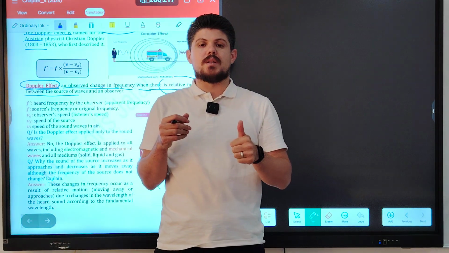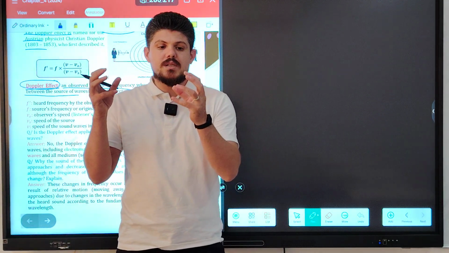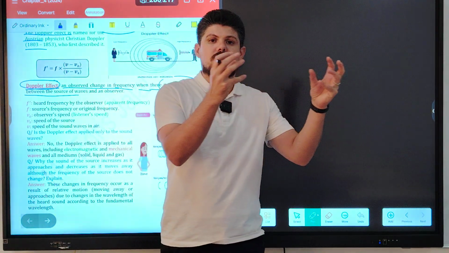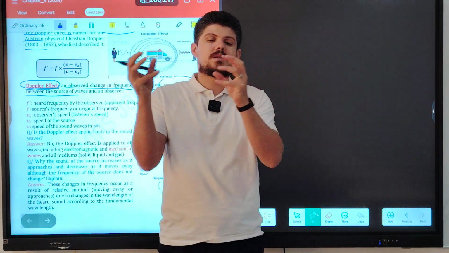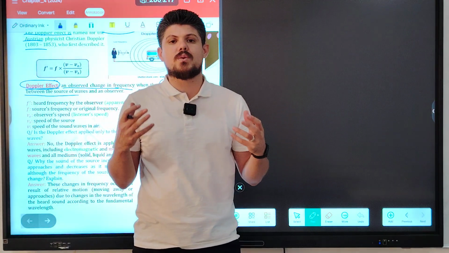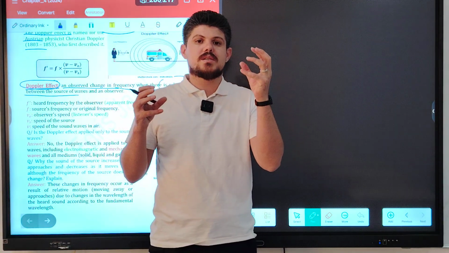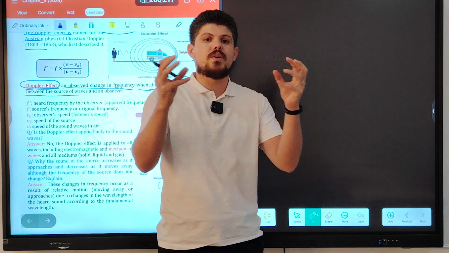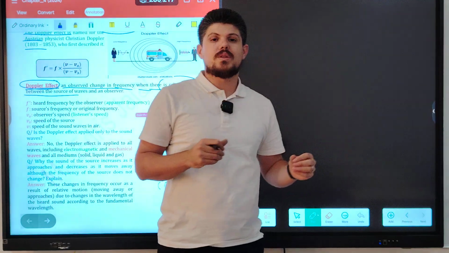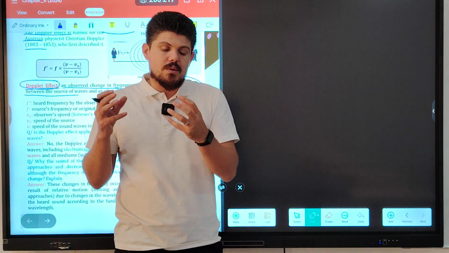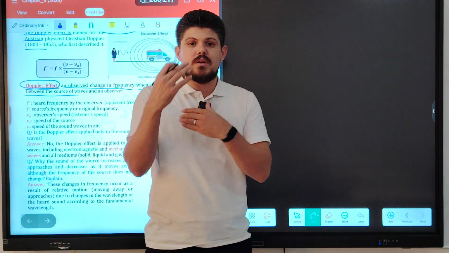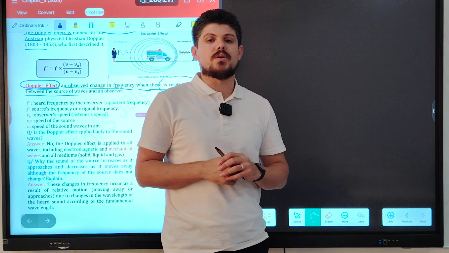But with different speed. What about if the listener and the source are moving together at the same speed in the same direction? Will the Doppler effect occur? Never. The Doppler effect can never occur if the listener and the source are moving in the same direction with the same speed. But if they are moving in the same direction with different speed, yes, we have the Doppler effect.